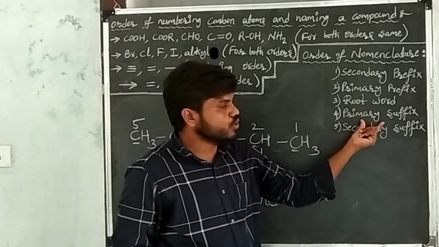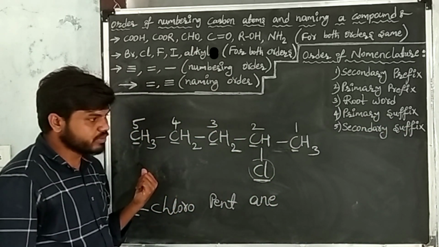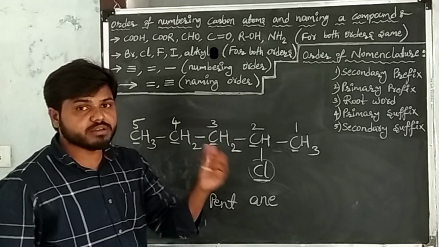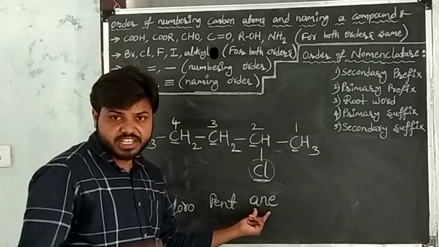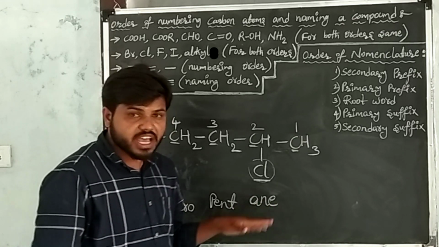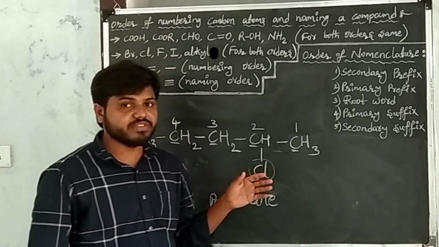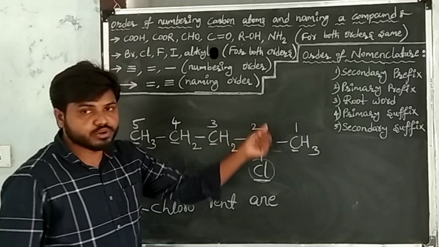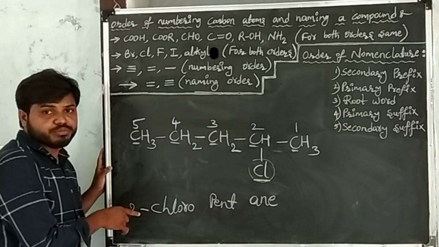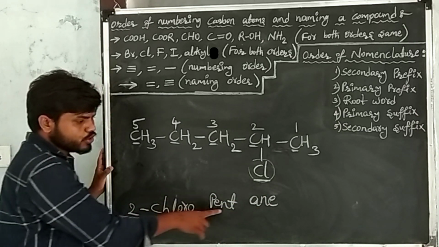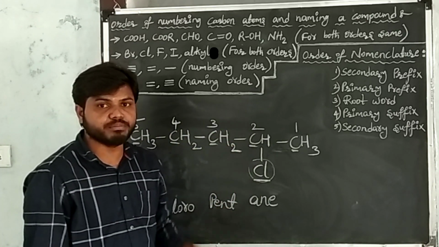After writing the root word, go to the primary suffix. Primary suffixes are single bonds, double bonds, triple bonds. Between every two atoms, single bonds are present. That's why I took the suffix of single bond, that is ane. After writing the primary suffix, go to the secondary suffix. Secondary suffixes are functional groups. Functional groups are not present in the given carbon compound. So this is our required IUPAC name, that is 2-chloropentane. 2-chloropentane is the IUPAC name of the given carbon compound.